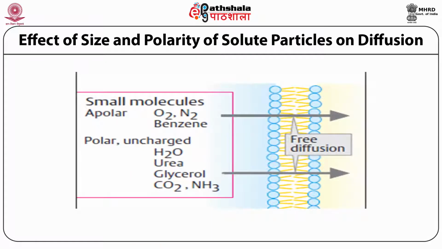This cartoon picture represents how the size and polarity of the solute particles affect diffusion. On the right-hand side is the plasma bilayer membrane, and small molecules which are apolar in nature, like oxygen, nitrogen and benzene, as well as polar uncharged molecules like water, urea, glycerol, carbon dioxide and ammonia. These have small size and polarity. These factors allow these molecules to diffuse freely through the plasma membrane.